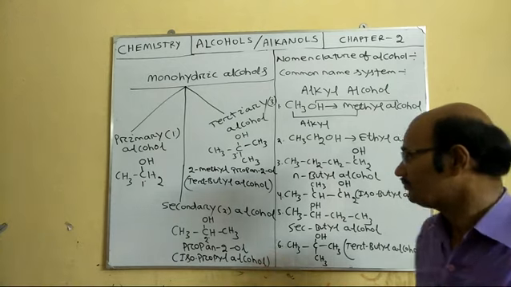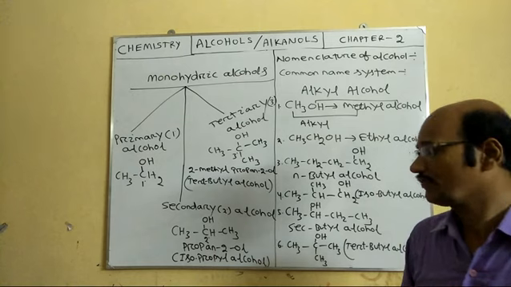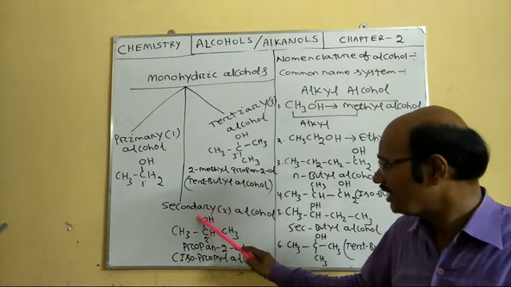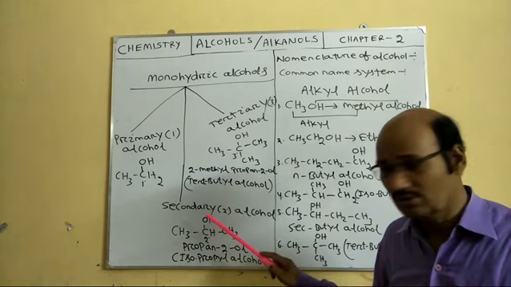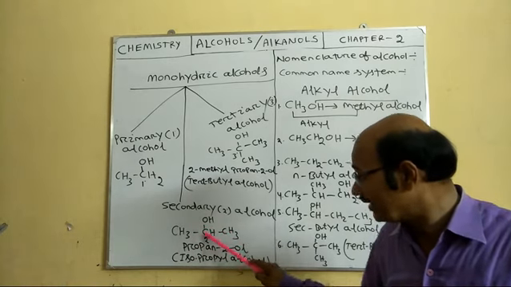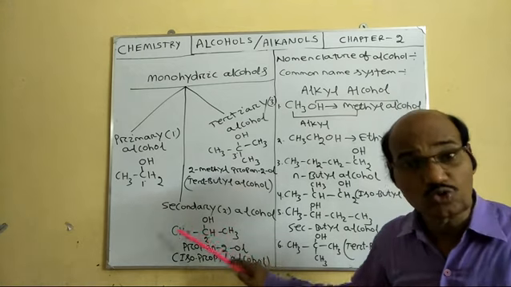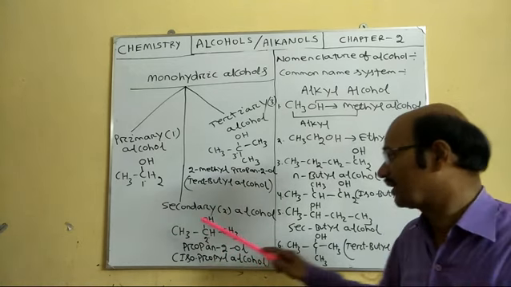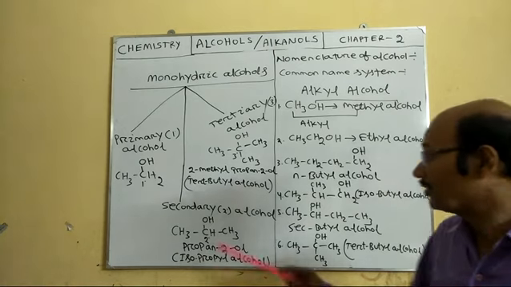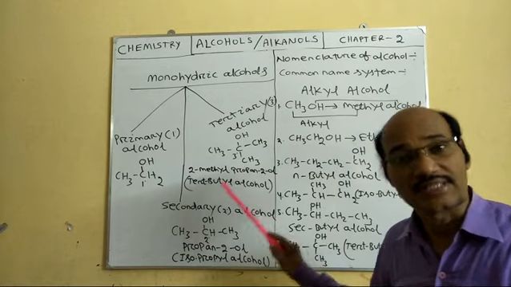If you come to here, CH3CHOHCH3, you will see the functional group OH is attached to this carbon. Now this carbon is attached to a carbon on this side and another carbon on this side. That means this carbon is attached to two other carbons, so it's a secondary carbon. Because the functional group is attached to a secondary carbon atom, it's a secondary alcohol.